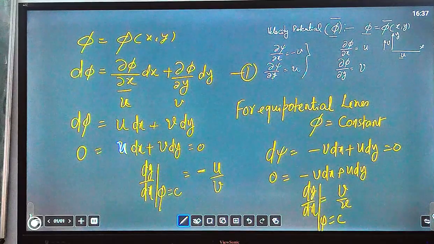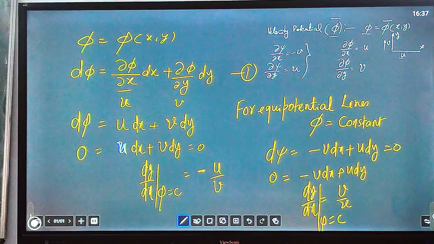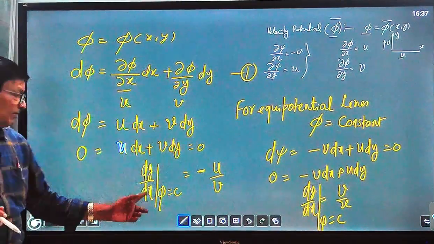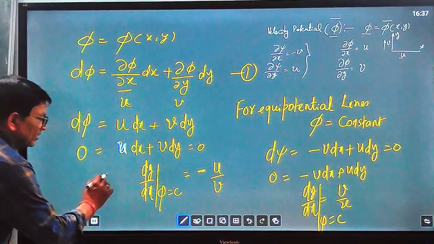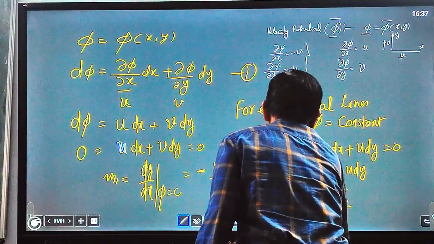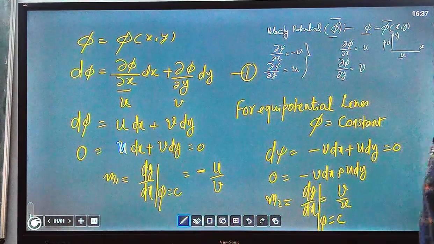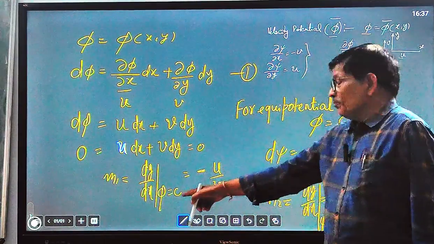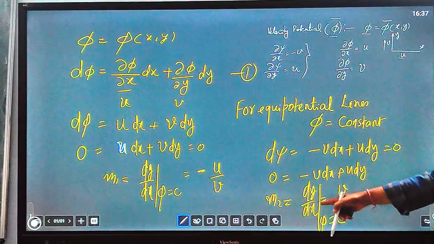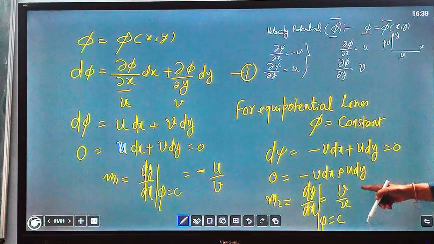By combining both, at phi equal to constant, for the equipotential line, dy by dx you can say is m1, and here you can say it is m2. So dy by dx at phi equal to constant equals minus u by v, and dy by dx at psi equal to constant equals v by u.